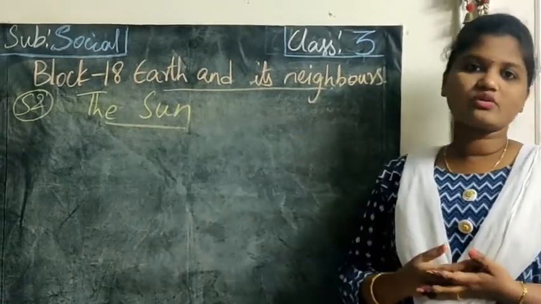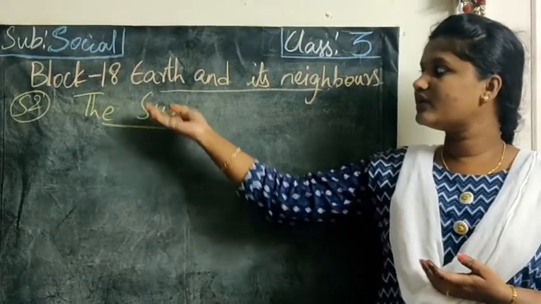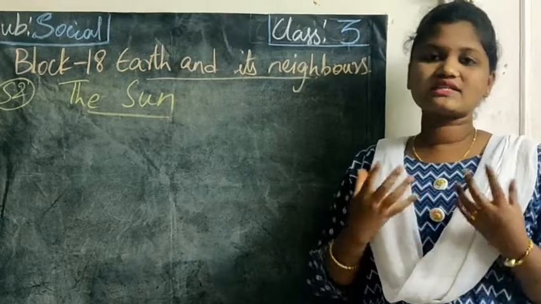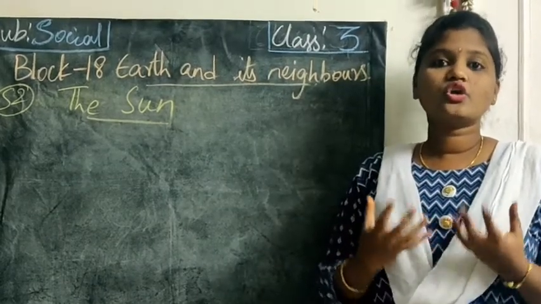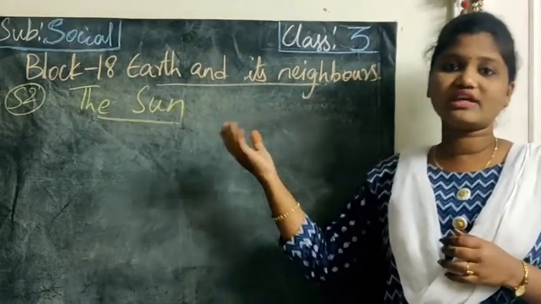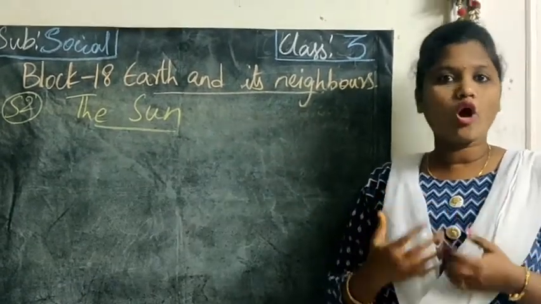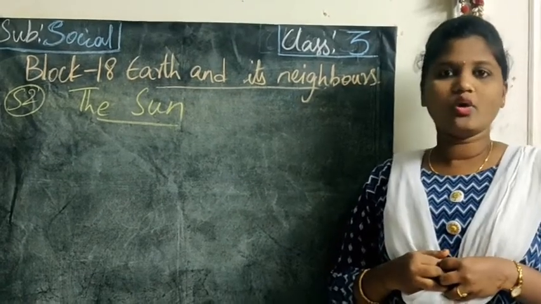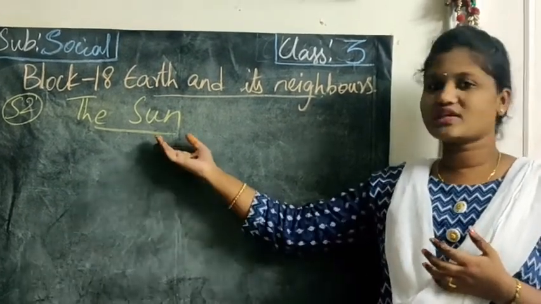Okay children, this is about the shape of the earth. In today's class, we will learn about the earth and its neighbors. Second topic, the sun. What is the sun? The sun is a huge hot gas. You can see when we get the sun, it will be hot, right? At which time can we see the sun? In the daytime only. Okay, there is more importance about the sun.